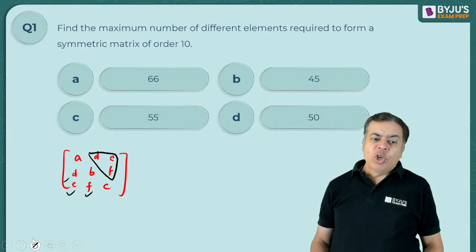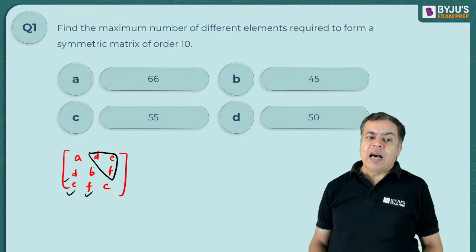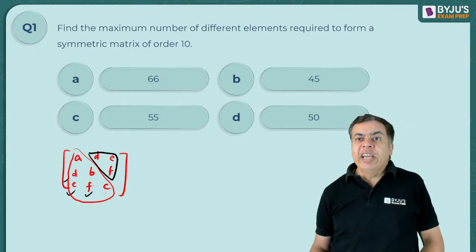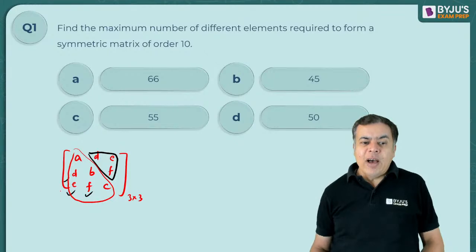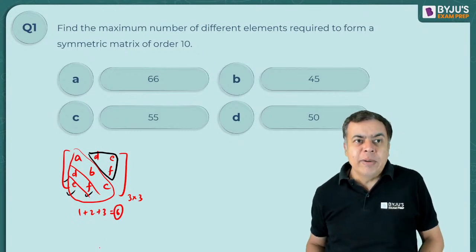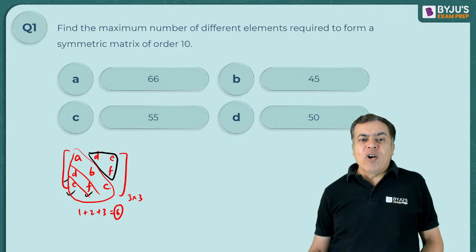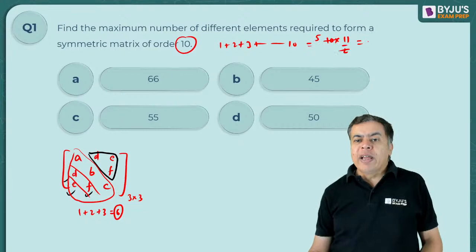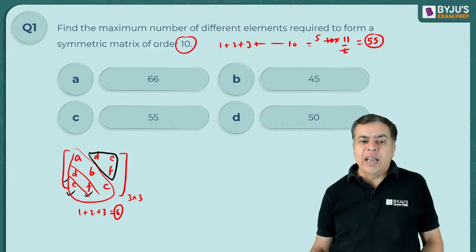So that means your distinct elements possible are only in this area, right? If it is a 3 cross 3 matrix, then you have one element, two elements, three elements. So 1 plus 2 plus 3. So you can have a maximum of 6 different elements. So if you have order 10, then you have 1, 2, 3 up to 10, which is n into n plus 1 by 2, 10 into 11 by 2. So 55 distinct elements you can have.